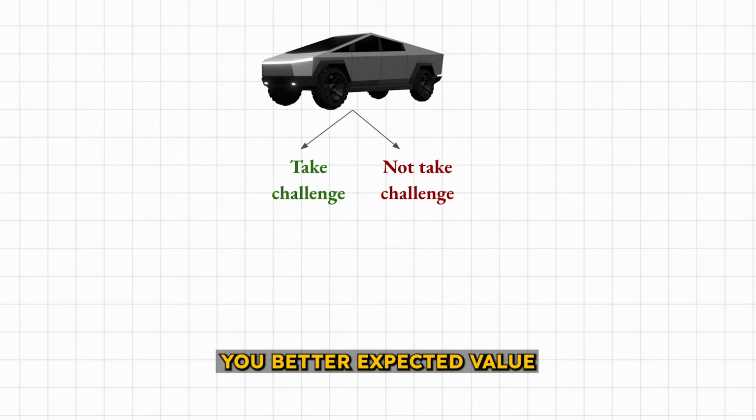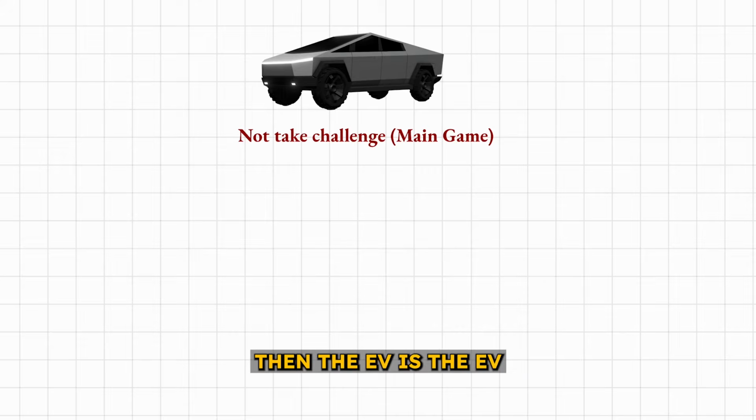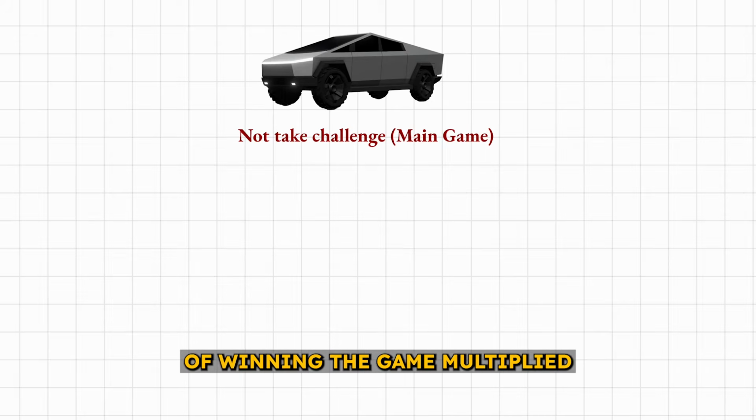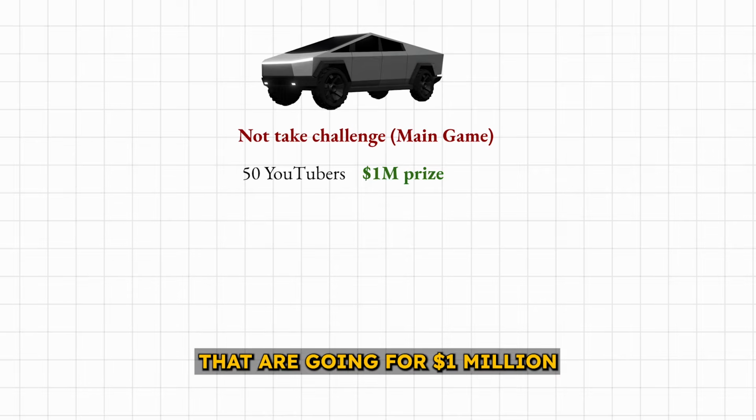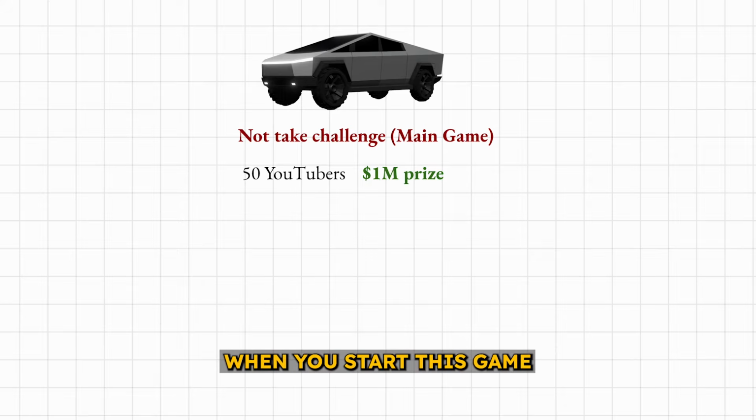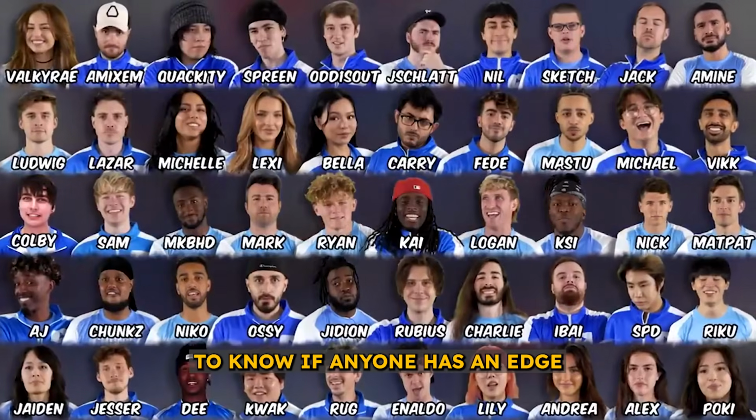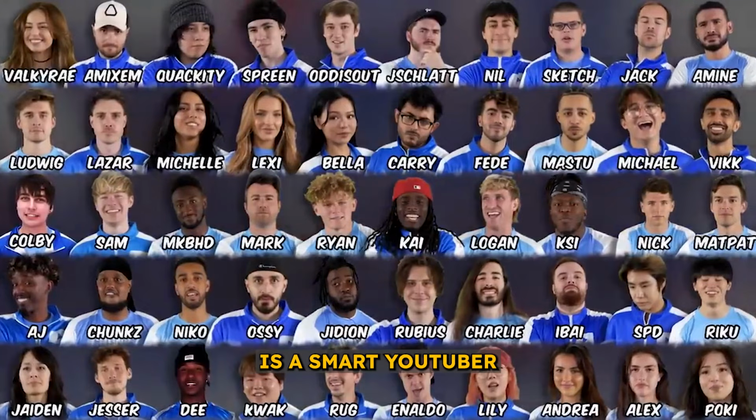If he doesn't take the challenge, then the EV is the EV he gets from the main game. Similar to before, you can calculate this by determining the probability of winning the game multiplied by the payout. In this game, there are 50 YouTubers that are going for $1 million. When you start this game, there's very little information to know if anyone has an edge. Is the smart YouTuber the one that will win? Is it the strongest, the most popular?